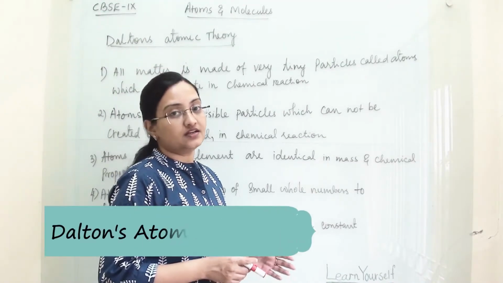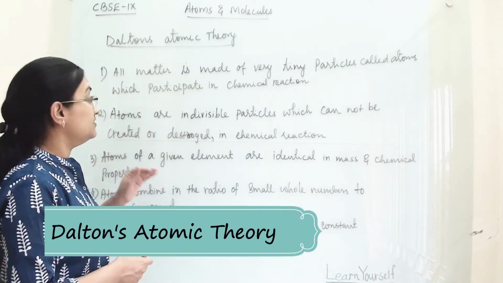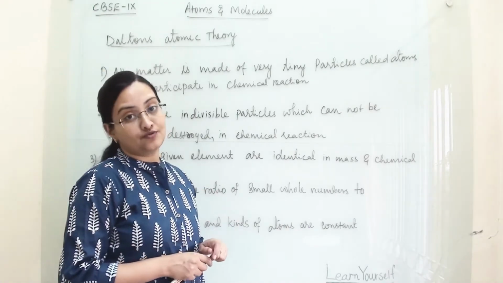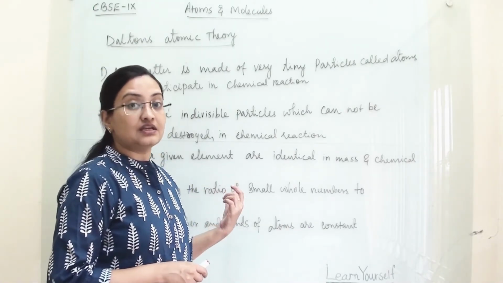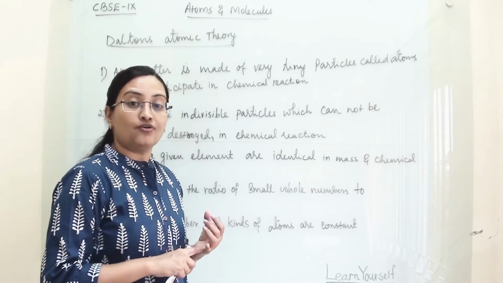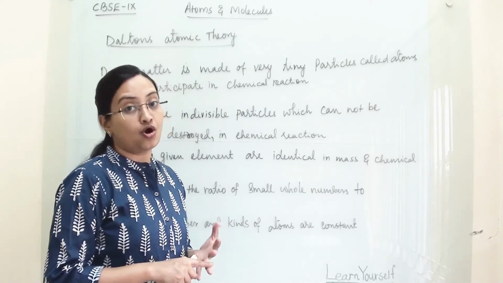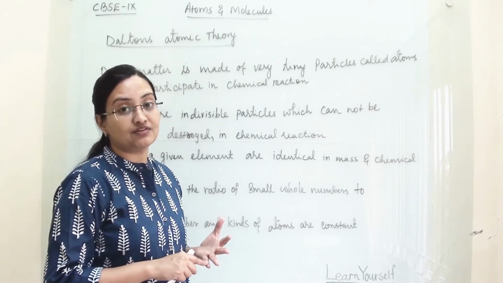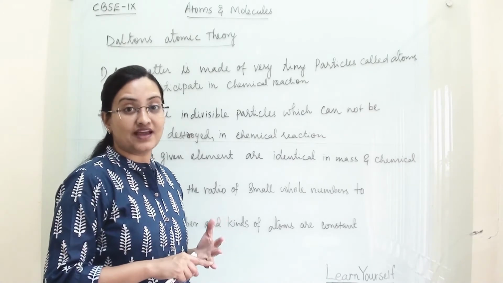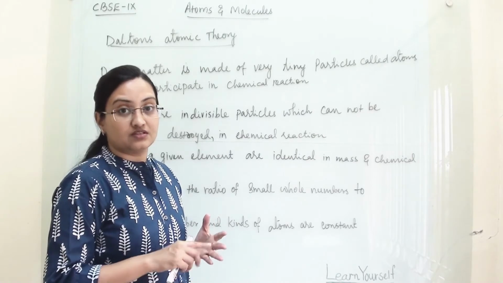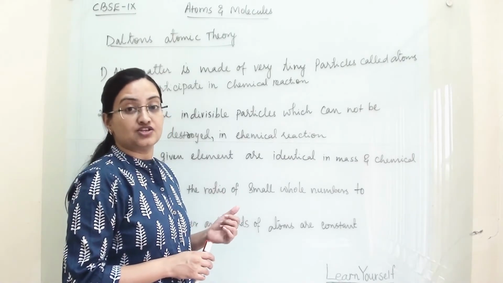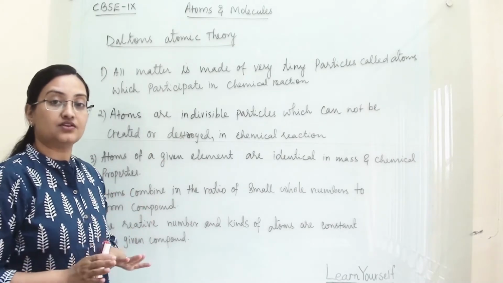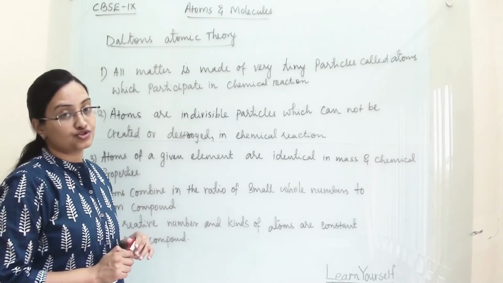Now we are studying Dalton's atomic theory. This theory was a turning point in the study of matter because it explained the law of conservation of mass and the law of definite proportion. These two laws were given by Antoine Lavoisier and Joseph Proust. So this theory explained that these two laws are completely correct for chemical reactions and proportionate mass.